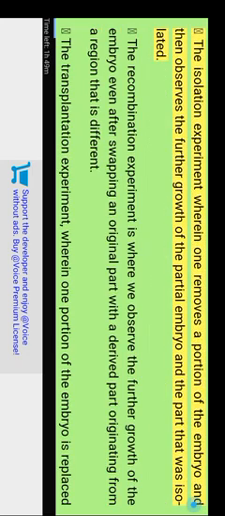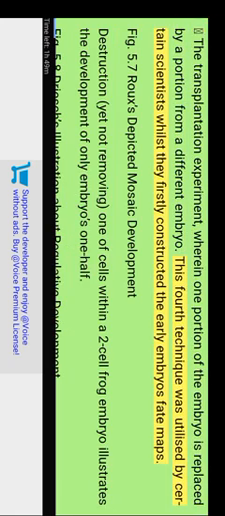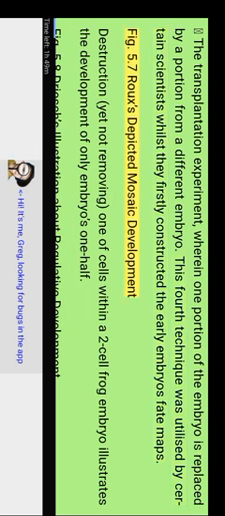The isolation experiment wherein one removes a portion of the embryo and then observes the further growth of the partial embryo and the part that was isolated. The recombination experiment is where we observe the further growth of the embryo even after swapping an original part with a part originating from a different region. The transplantation experiment, wherein one portion of the embryo is replaced by a portion from a different embryo. This fourth technique was utilized by certain scientists when they first constructed the early embryo's fate maps. Figure 5.7 Roux depicted mosaic development. Destruction, yet not removal, of one of the cells within a 2-cell frog embryo illustrates the development of only one half of the embryo.